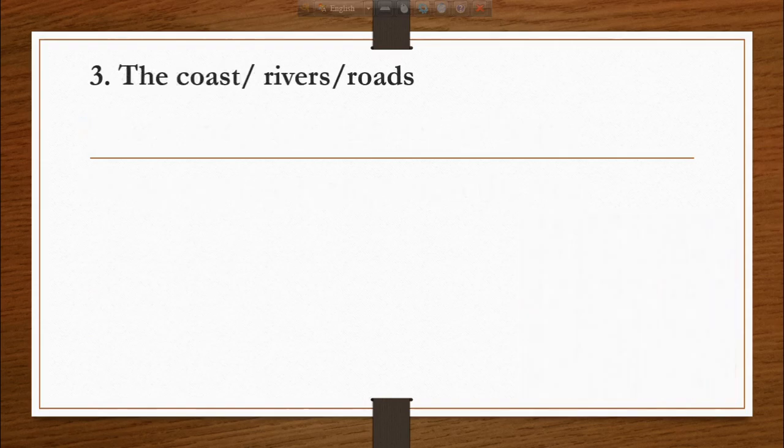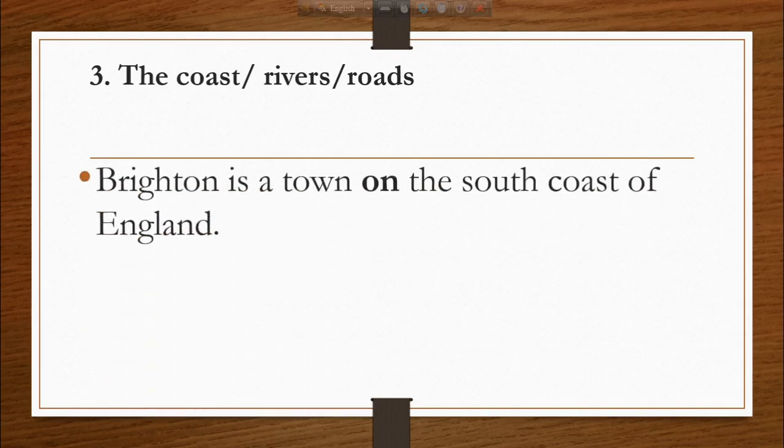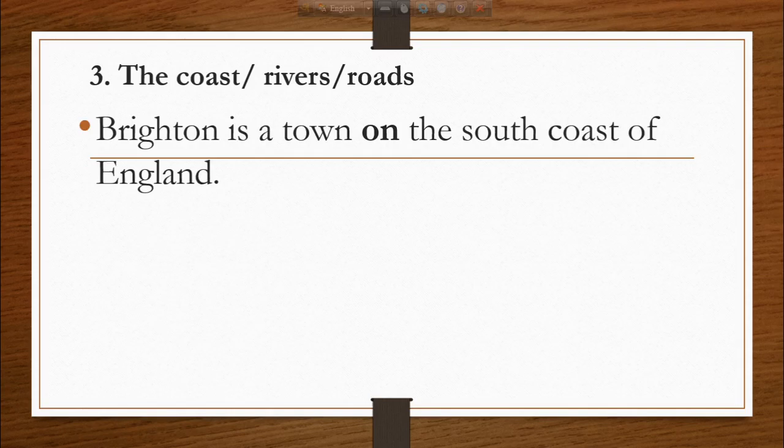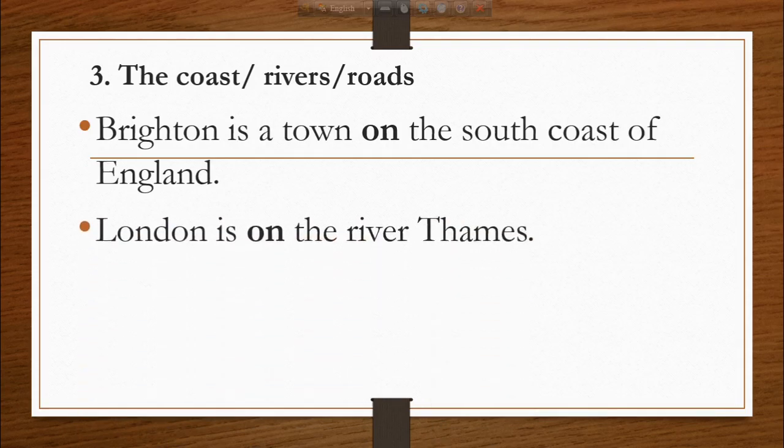We use on to mean the coast, rivers, and roads. For example, we say Brighton is a town on the south coast of England. We say London is on the River Thames. That means the city London is situated next to the River Thames.